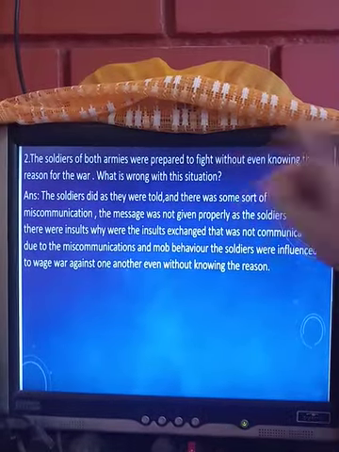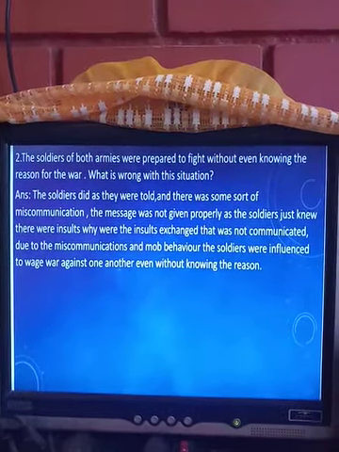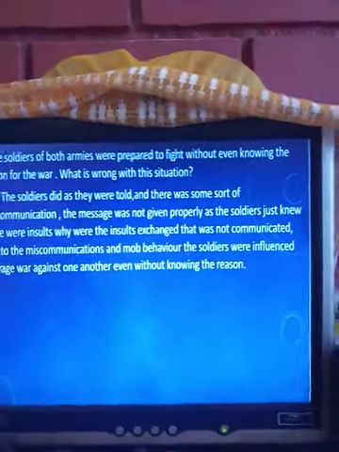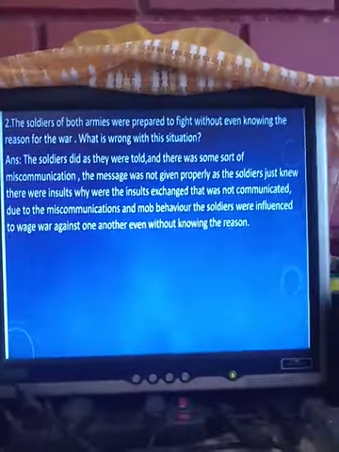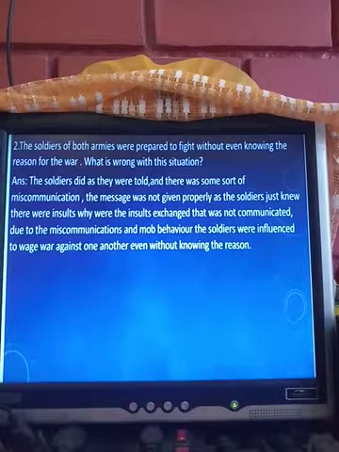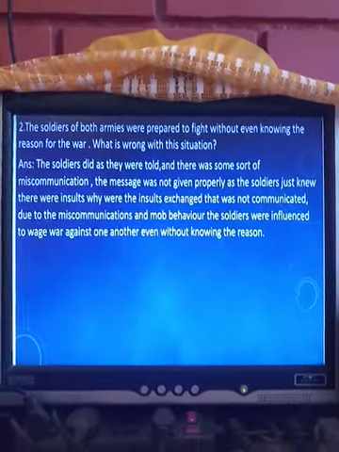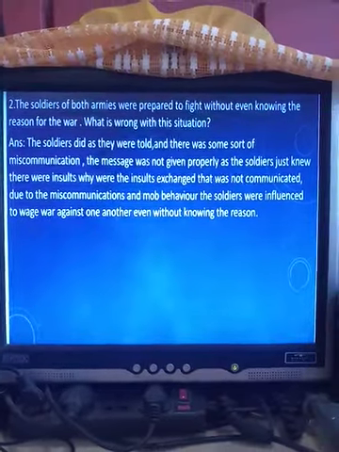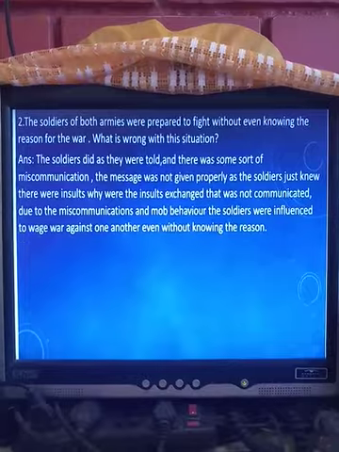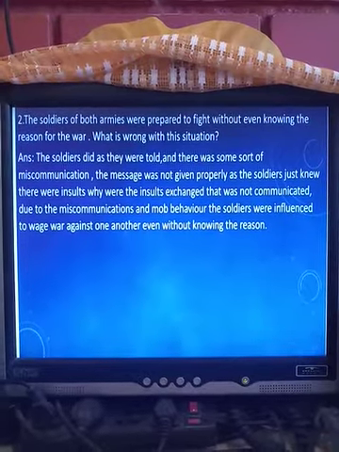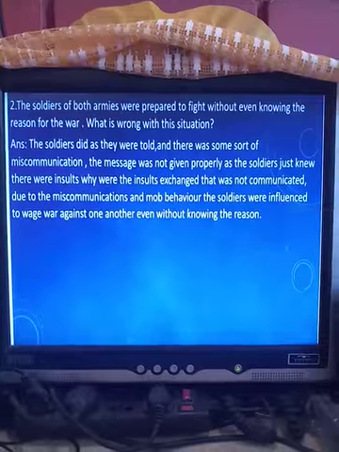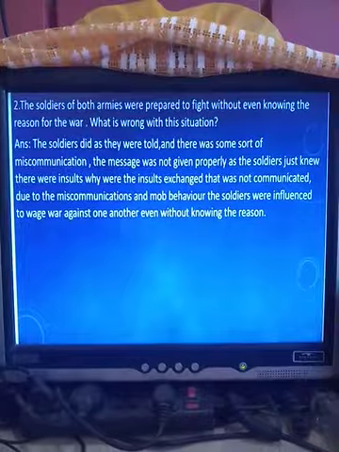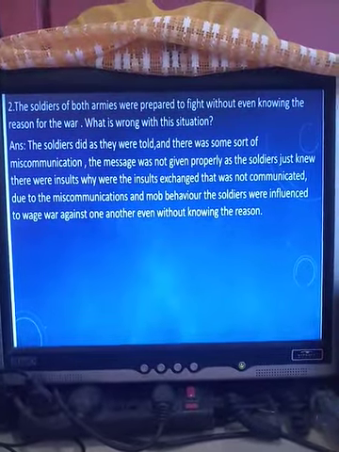So, why did the soldiers prepare to fight with each other without knowing the reason? The soldiers did so because there was some sort of miscommunication. What was the miscommunication? The message was not given properly. The soldiers just knew there were insults. But what were the insults? Why were the insults exchanged? What was the reason for the insult? That was not told to them. That was not communicated. So because of this miscommunication and mob behavior, what is mob behavior, students?